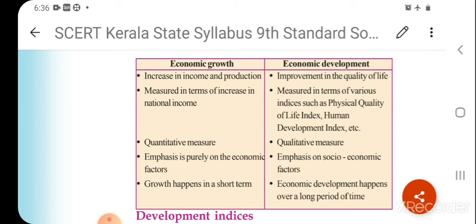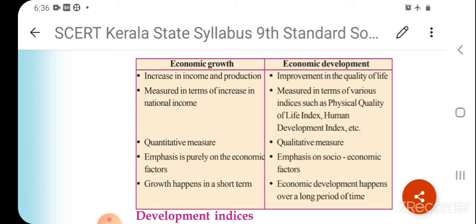Economic growth is an increase in the income and production. Here we can see there is an increase in the income and production of the country. Economic development is an improvement in the quality of life. Here economic growth implies quantity.